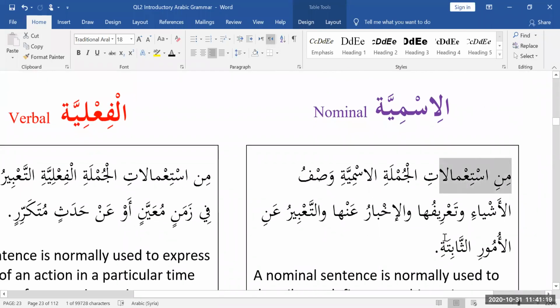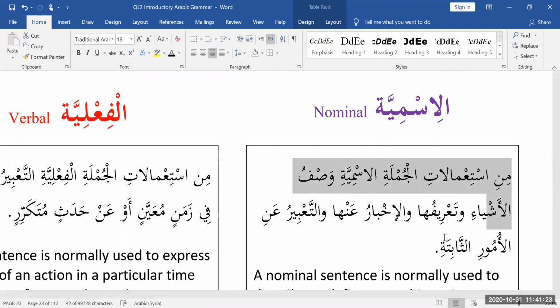من استعمالات الجملة الاسمية وصف الأشياء. From the common usage of الجملة الاسمية is describing things, وصف الأشياء, to describe things, وتعريفها, or to define it, والإخبار, informing. Al-ikhbar is akhbara yukhbiru, form 4, on the pattern if'al.